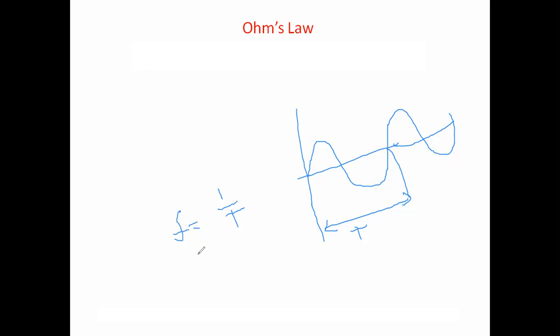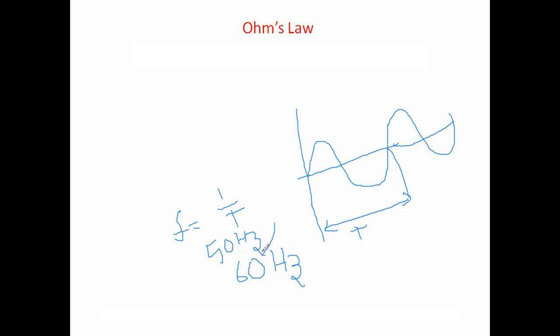In India we use 50 hertz. You may observe some devices operating at 60 hertz, especially from foreign countries like China and the USA.